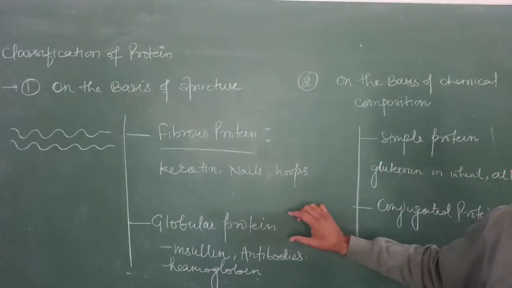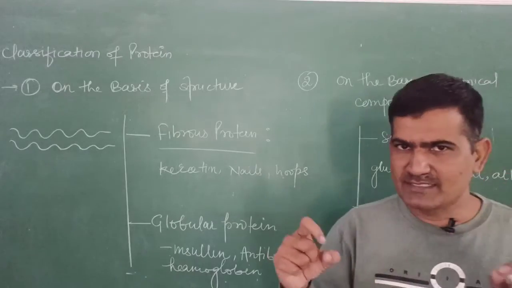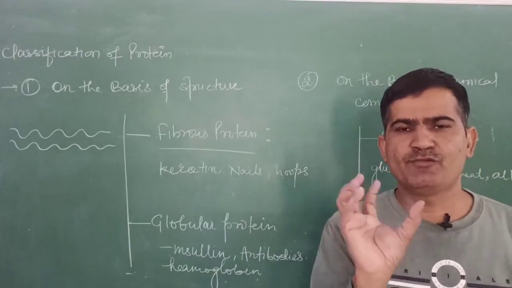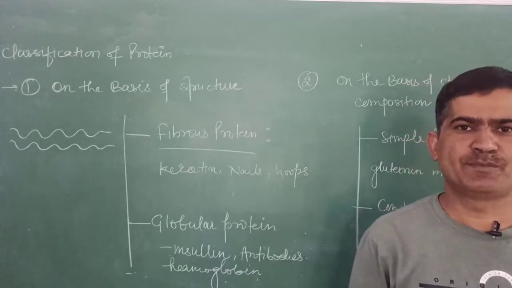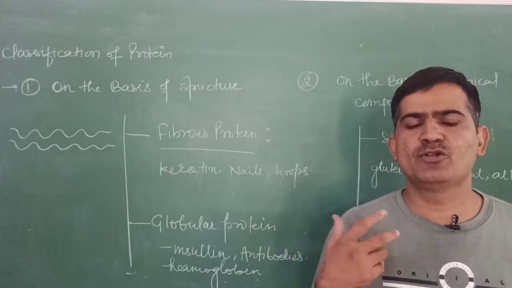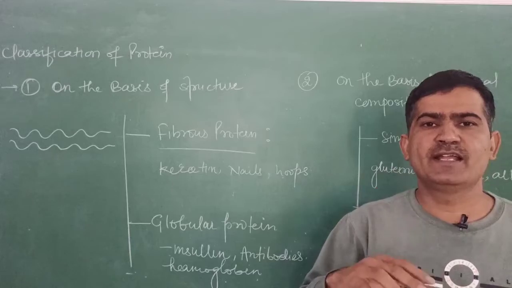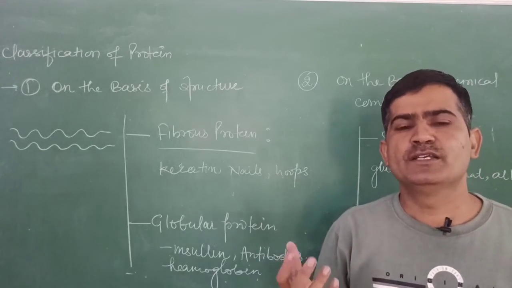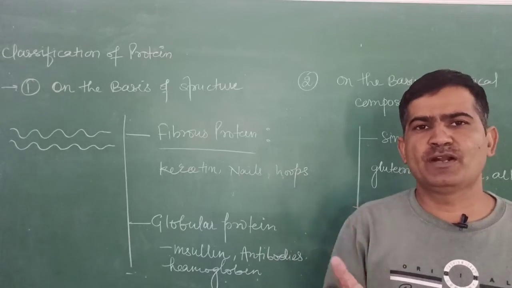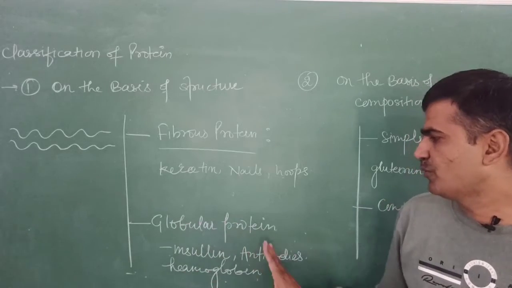And the second type is the globular proteins. Globular proteins also have thread-like structures, but they are coiled around themselves and form a spherical shape. In them, the protein molecules have two parts, polar and non-polar. The non-polar part remains inside of the molecule, and the polar part remains outside of this spherical globular protein.